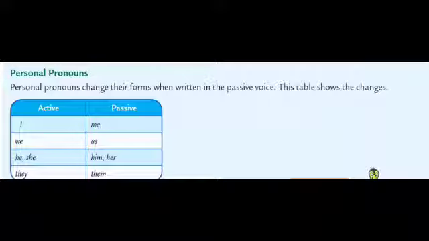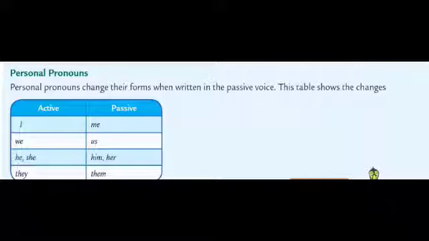These are the subjects in the active voice. When we change to the passive voice, I will change to me, we will change to us, he will change to him, she to her, they to them. Students, you should understand this carefully and learn it, then only you can write the passive voice correctly.